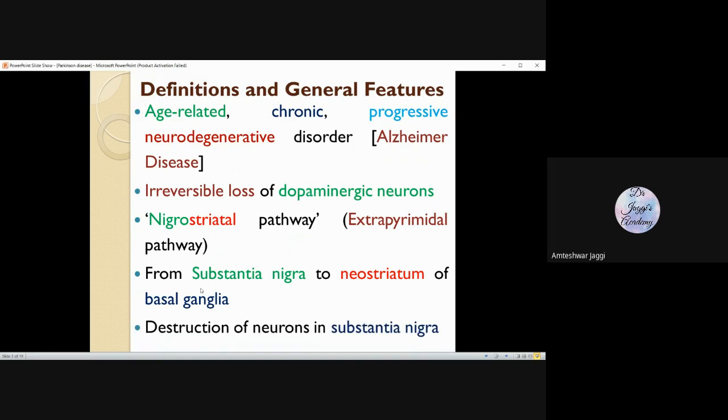And precisely, I told you there's a destruction of neurons. Which brain area? Substantia nigra. The neurons are destroyed in the substantia nigra, from which the pathway rises and goes to the striatum. We can see this with the help of the diagram. This is the basal ganglia region. This basal ganglia has many nuclei: GP, globus pallidus, caudate, putamen.